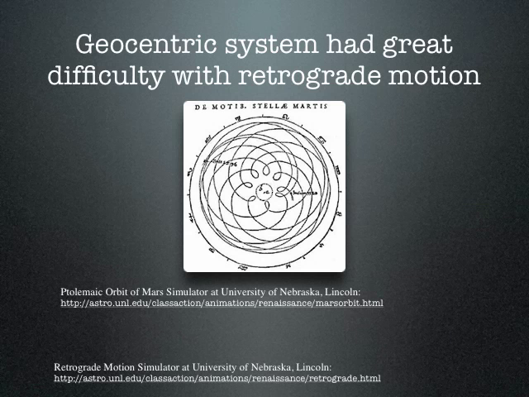Johannes Kepler, studying the work of Tycho Brahe and Nicholas Copernicus, followed the idea that perhaps the Earth wasn't the center of the universe, that the Earth was just another world, another planet, a planet that went around the sun as all the planets did. If the planet went around the sun, not in a perfect circle, but in an ellipse, then the motion of all the planets, including the retrograde motion of the planets observed, could be explained.